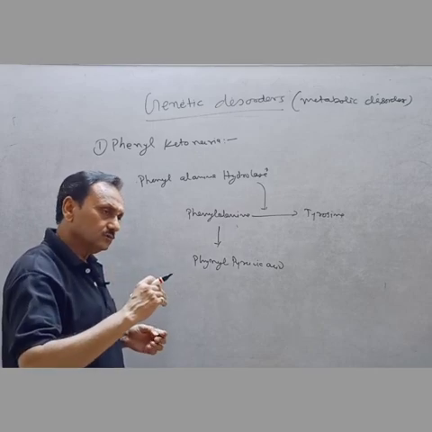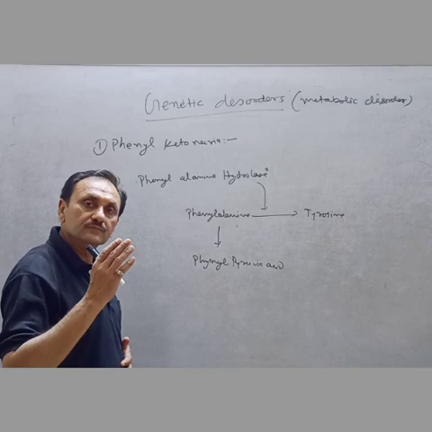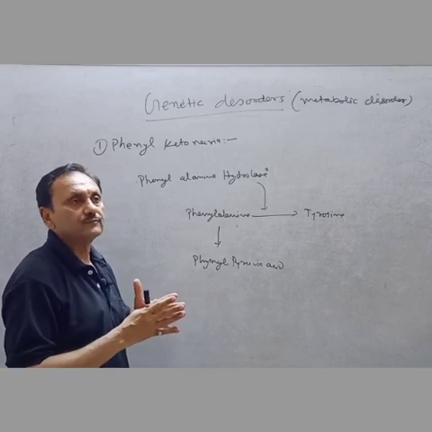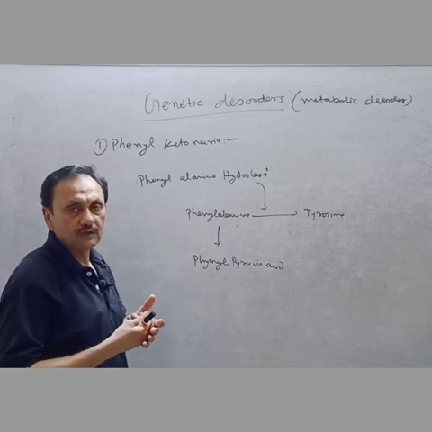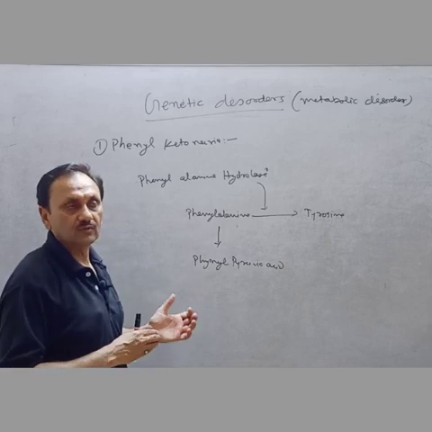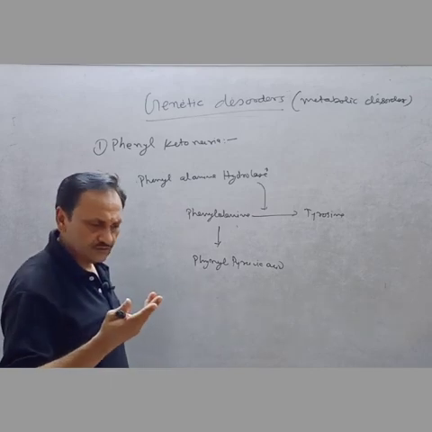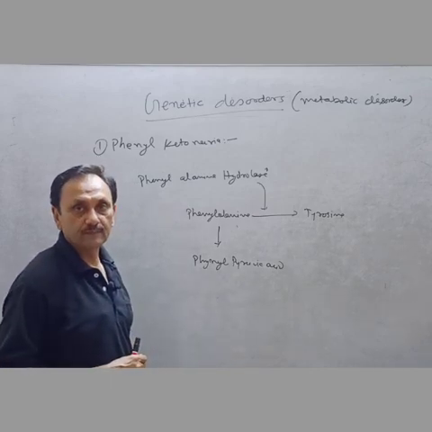The point mutation causes severe problems in the arrangement of the amino acids, and that disarrangement causes something to not be formed inside the body.